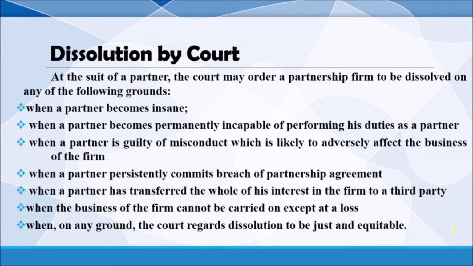When a partner becomes permanently incapable of performing his duties as a partner, at that moment also the court will pass the order to wind up the business. When a partner is guilty of misconduct which is likely to adversely affect the business of the firm, due to the malpractices of a partner, at that moment also the firm will dissolve.